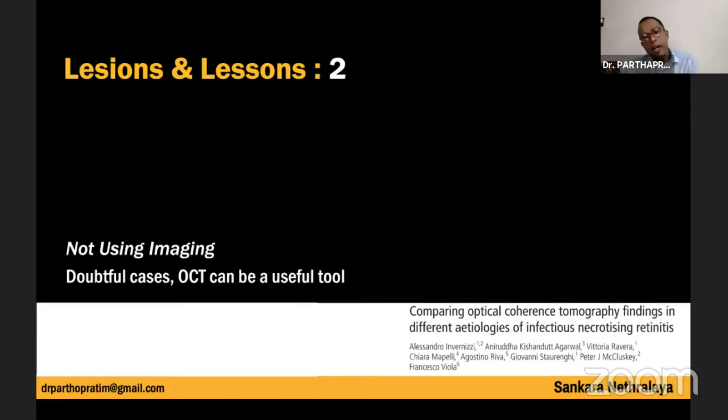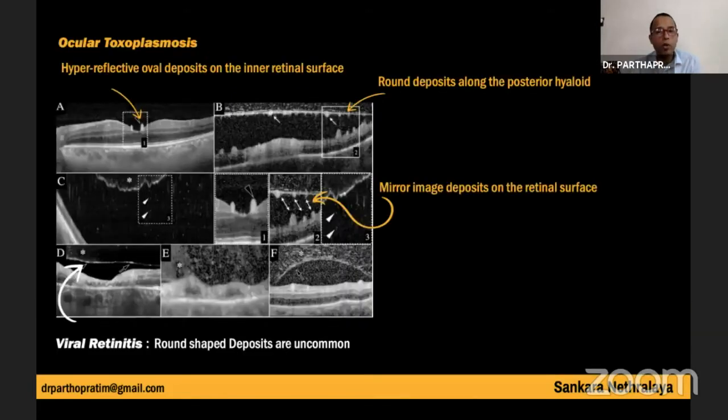This is a very interesting article, and I'll request all the ophthalmologists to go through it. This article has given some important points to differentiate between toxo and viral retinitis. Ocular toxoplasmosis is characterized by hyperreflective oval deposits, and it can also have round deposits, like you can see here in the posterior hyaloid. Sometimes it can have mirror-imaging deposits on the retinal surfaces, as you can see here with these double arrows, whereas in viral retinitis, these round-shaped deposits are relatively uncommon.